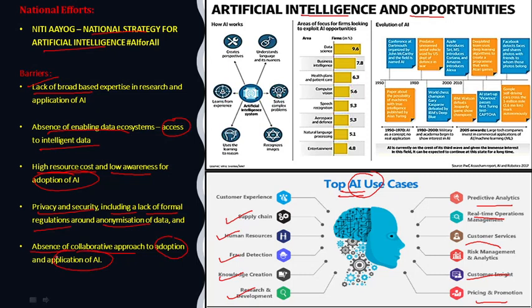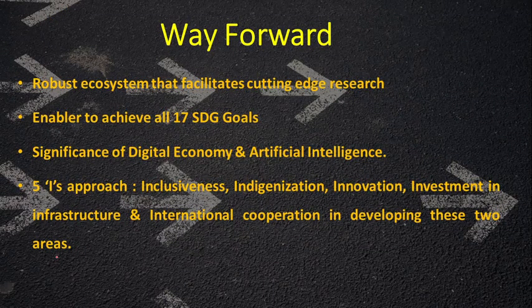And also there are some additional barriers like low intensity of AI research, lack of enabling data ecosystem, high resource cost and low awareness for adopting AI in business processes, unclear privacy, security and ethical regulations, and an unattractive intellectual property regime to incentivize the research and adoption of AI. So there are some principles which need to be followed, and coming to the way forward, first of all,